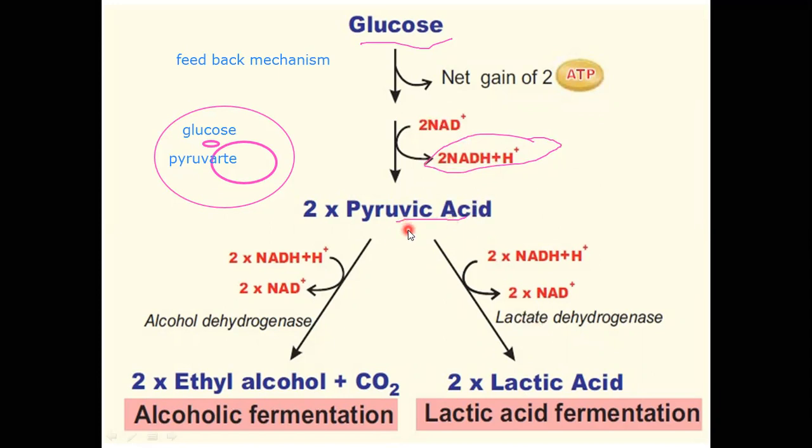When it comes to pyruvic acid, it depends upon the organism involved in the process. It completely varies; there are different microorganisms, depending upon the enzymes they have. Some microorganisms can convert it into ethyl alcohol, some into lactic acid, and some into butyric acid. Multiple fermentative processes are there, which means fermentation has ecological significance.